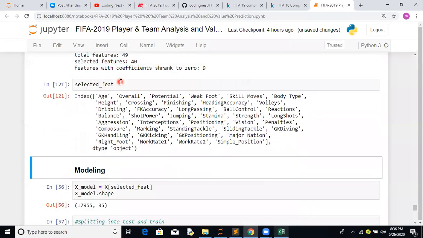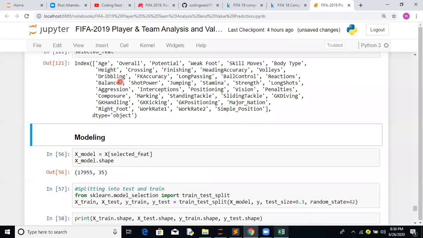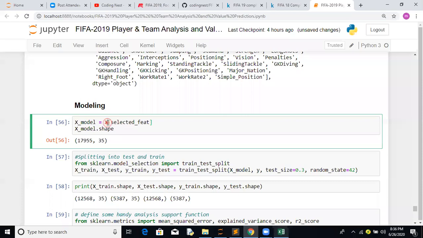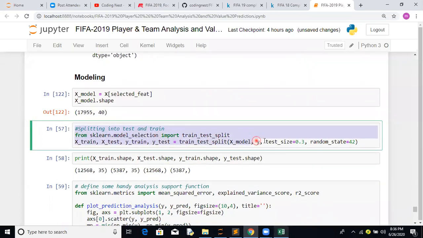It's the modeling part. Let's see the modeling part. First thing we do is a train test split. We have X model, with the selected features: 17,955 observations and 40 features available. First thing we normally do is a train test split, in order to build the model on the training data and test the model on the test set.